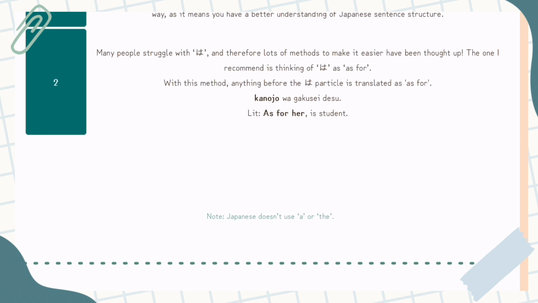Remember, one of the tips that I actually recommend is, you don't have to be thinking of sentences in Japanese in your head right now. I think it actually comes a bit later for a lot of people to be thinking of the Japanese sentence first before the English sentence. But what I really recommend is trying to think of the English sentence in the order the Japanese sentence would be. So instead of thinking of it as "she is a student," try and think of it as "she student is." That might make your life a bit easier.